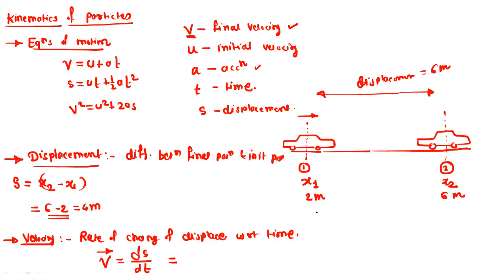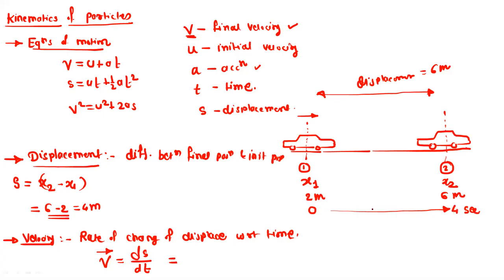Initially the time is 0, that means it is the starting point of the motion, when the car is at position 1 or x1. Suppose at x2, the time is 4 seconds.